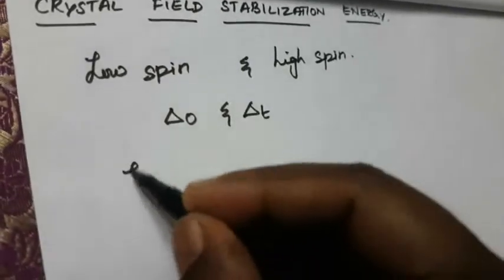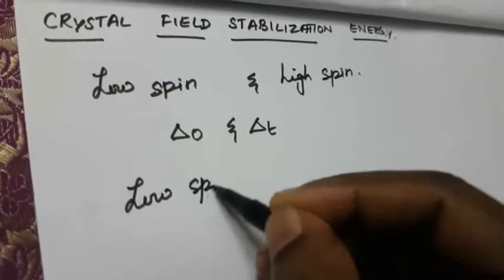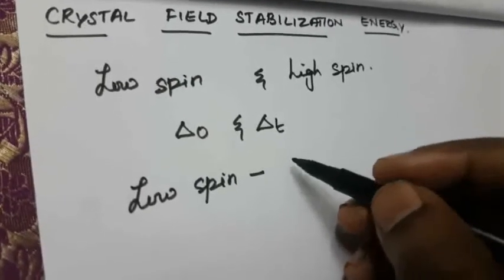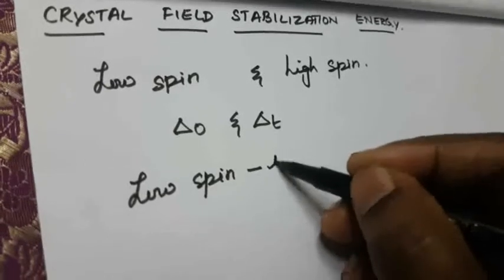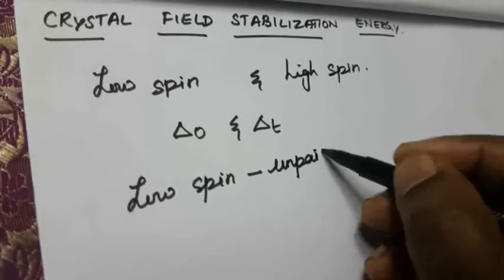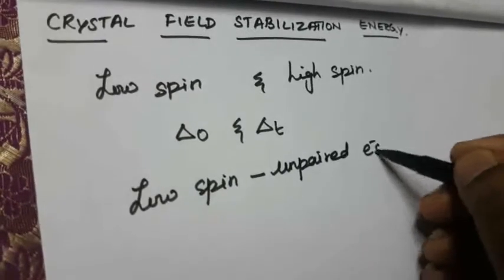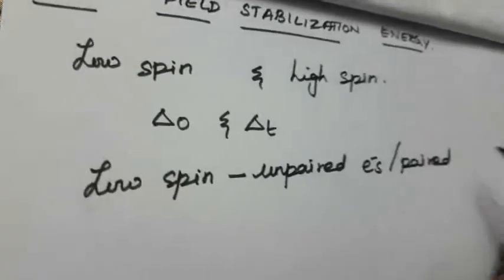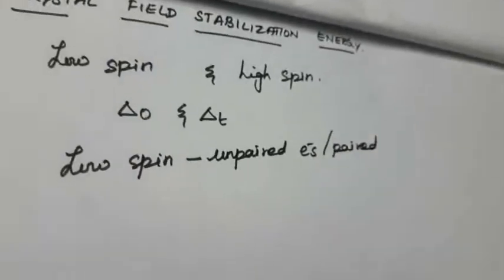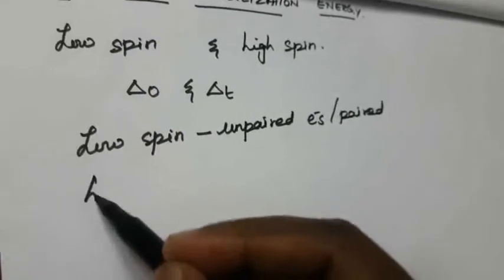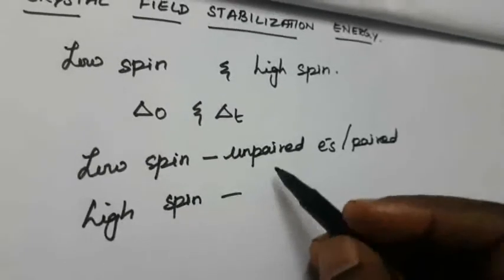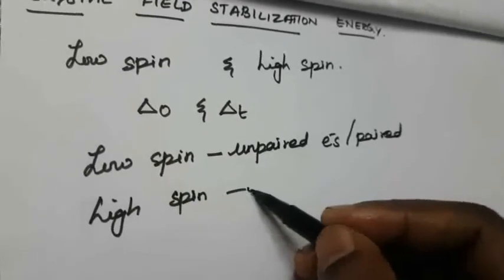First one is, what is meant by low spin? Low spin means fewer unpaired electrons. So the compound contains very few unpaired electrons. What is the meaning of that? Paired electrons will increase. But in high spin, what is meant by high spin? High spin means unpaired electrons increase.